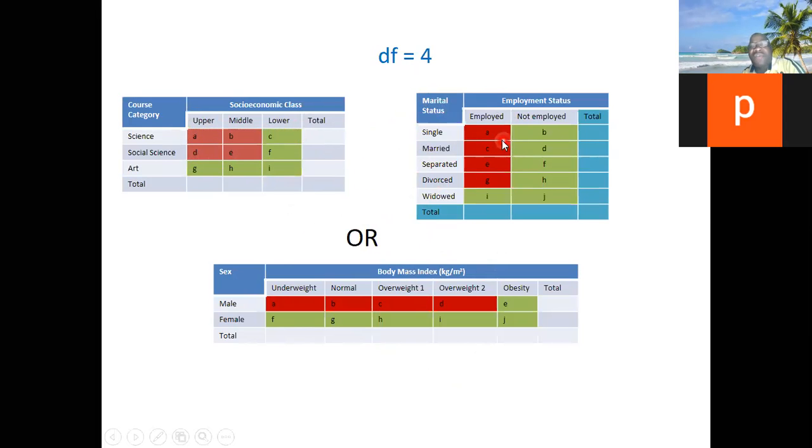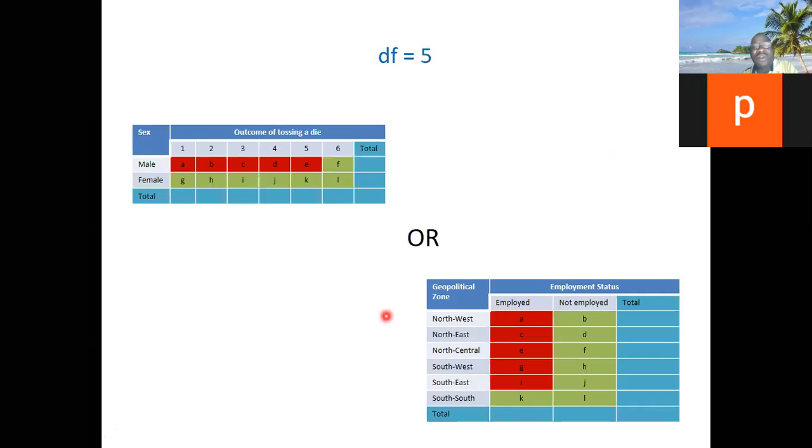In this one that we have, 5 rows and 2 columns, the degree of freedom is 4 also. Because you remove 1 from 5 is 4. Remove 1 from 2 is 1. 1 times 4, 4. This one is almost like the other one also, just in the opposite direction: 5 columns, 2 rows, the degree of freedom is 4. This one, the degree of freedom is 5.